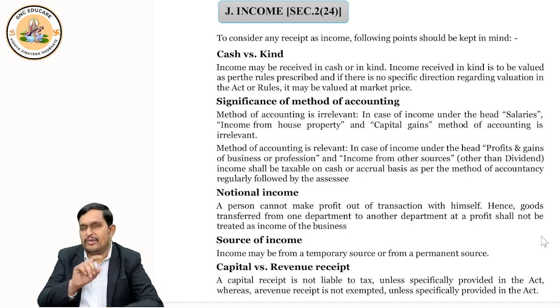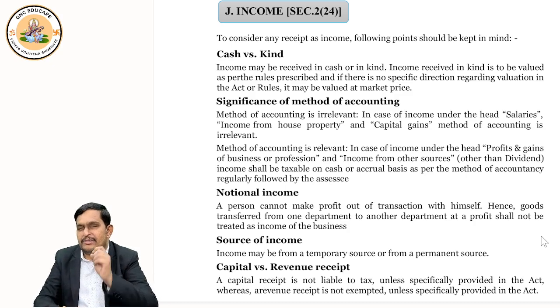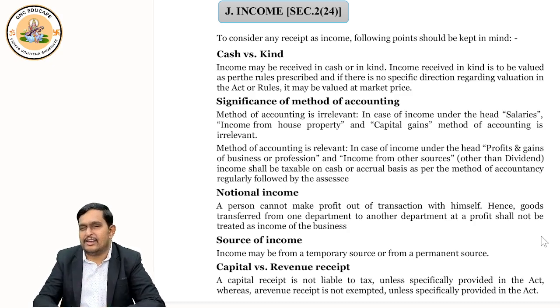So sources cannot be one. Sources can be many. Suppose I have 3 house properties and each property I am giving on rent and earning income. So the rental income from the house properties are different sources. House 1 is a different source. House 2 is a different source. House 3 is a different source. So sources can be multiple.